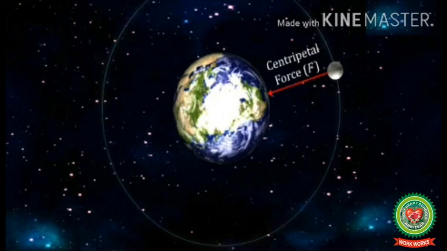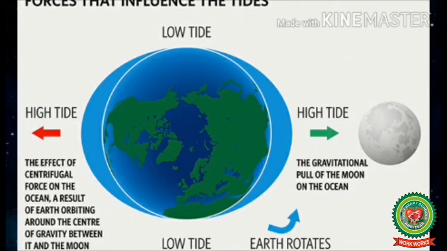Centrifugal force is the apparent outward force on a mass when it is rotated. These two forces act in opposite directions and they balance each other at the center of the earth. The gravitational force is much greater than the centrifugal force on the side facing the moon. On the opposite side, the centrifugal force is much greater than the gravitational force of the moon.